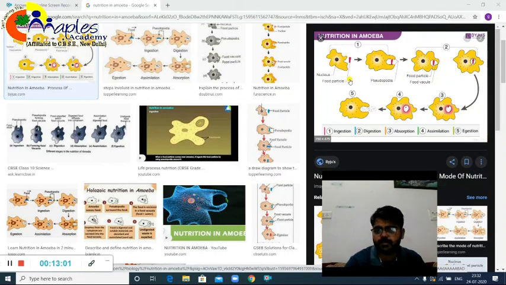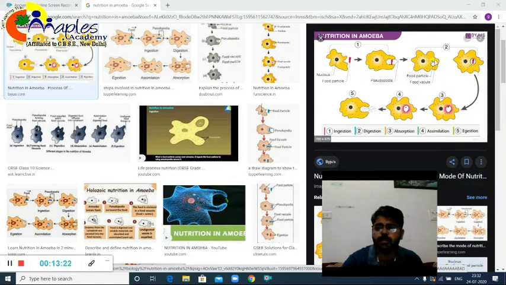So the first step is nutrition. Whenever amoeba is lying inside water and some food particles come nearby, or if it is able to go near the food particle, what will happen? See, it will form pseudopodia, finger-like structures, and will try to capture or engulf the food, right? So this is the first step. These two diagrams are for your ingestion purpose.